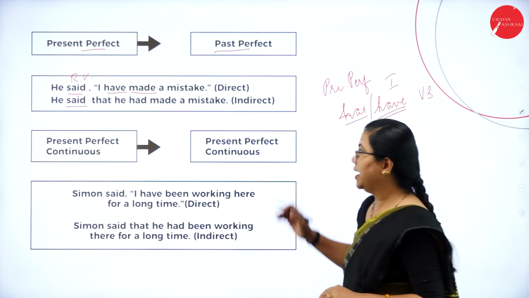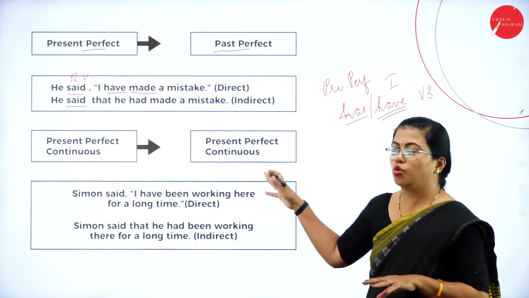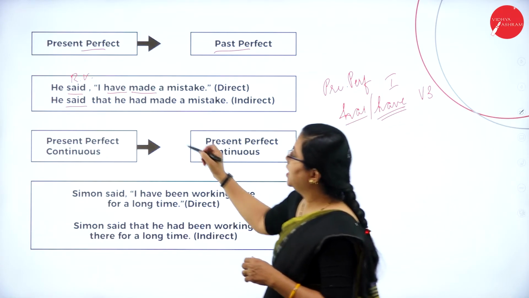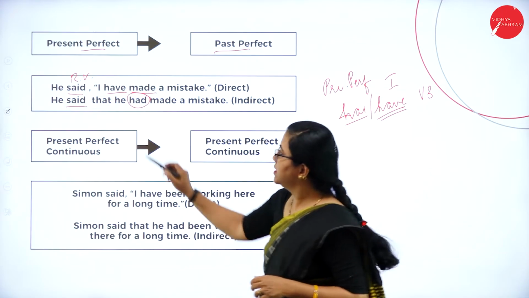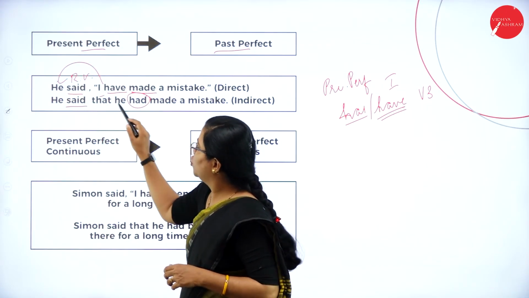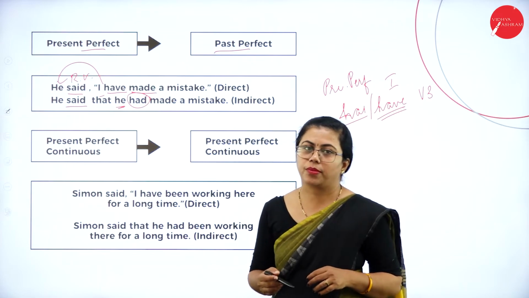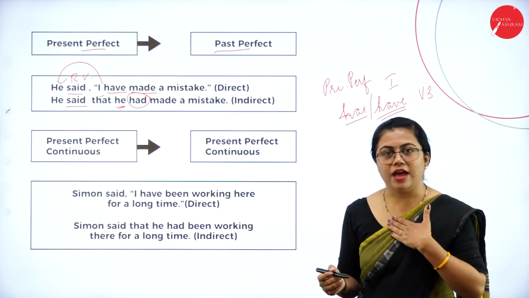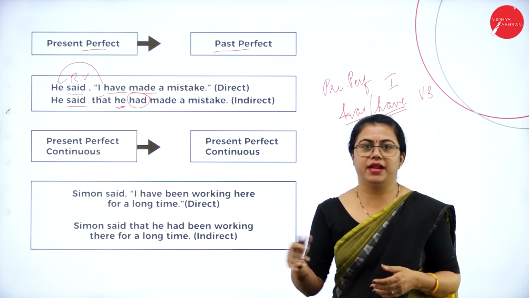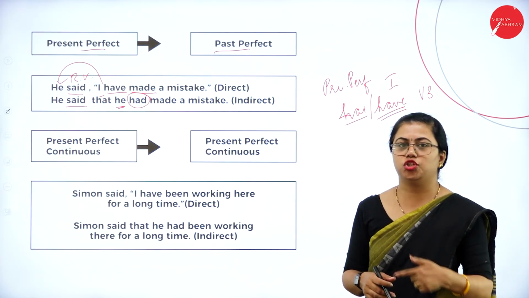So here, let us understand. Have made shows that it is present perfect tense. So here it will change to had made. Have is changed to had. This I refers to he, so here I have used he. He said that he had made a mistake. I have made a mistake becomes he had made a mistake. So have will change to had.